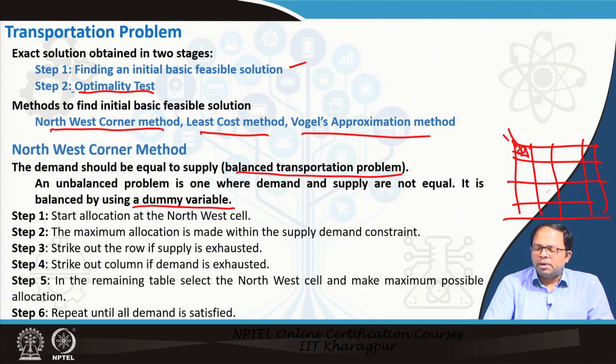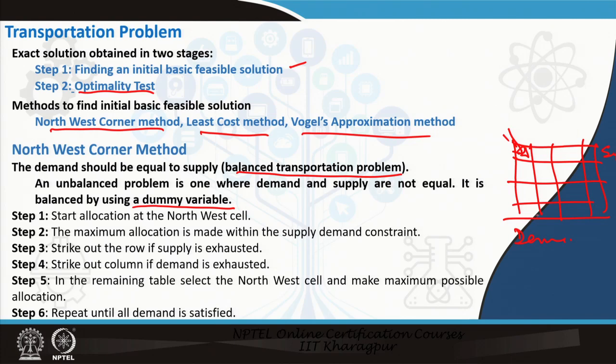One side is supply, another side is demand, so there is a supply constraint and a demand constraint. We will start allocating what amount of goods could be allocated here, so that this particular supply is served, the demand is also satisfied, and that much supply is exhausted.